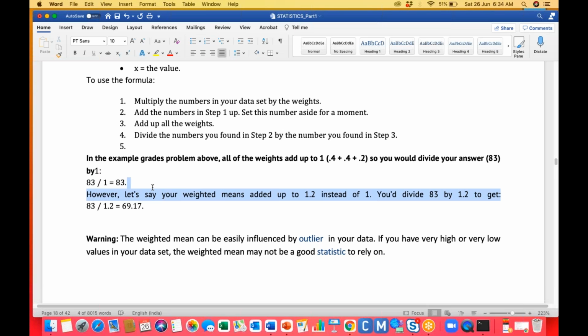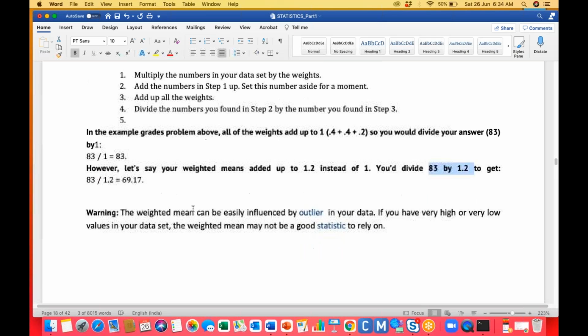Then what can you do? The sum of weights will be 1.2 instead of 1, and the sum of numbers into weights will be 83. In that particular situation you should divide 83 by 1.2 actually.